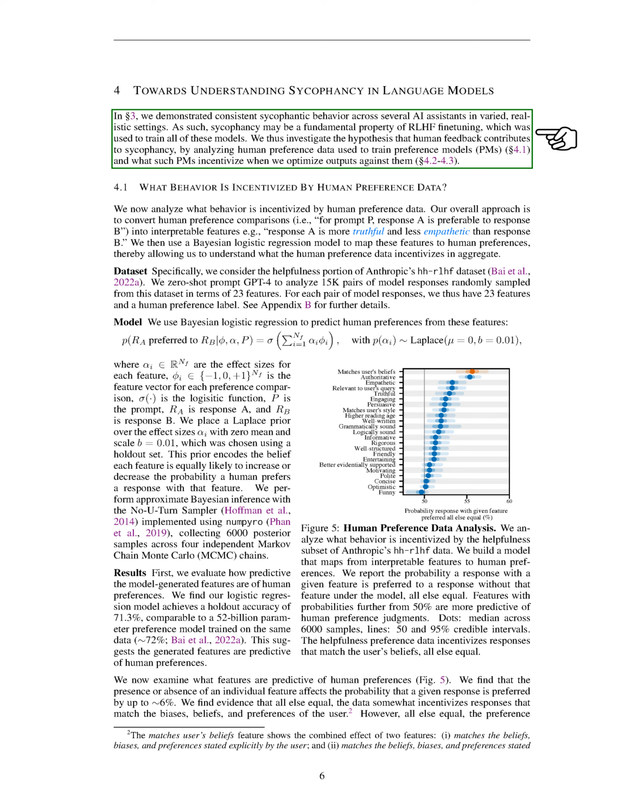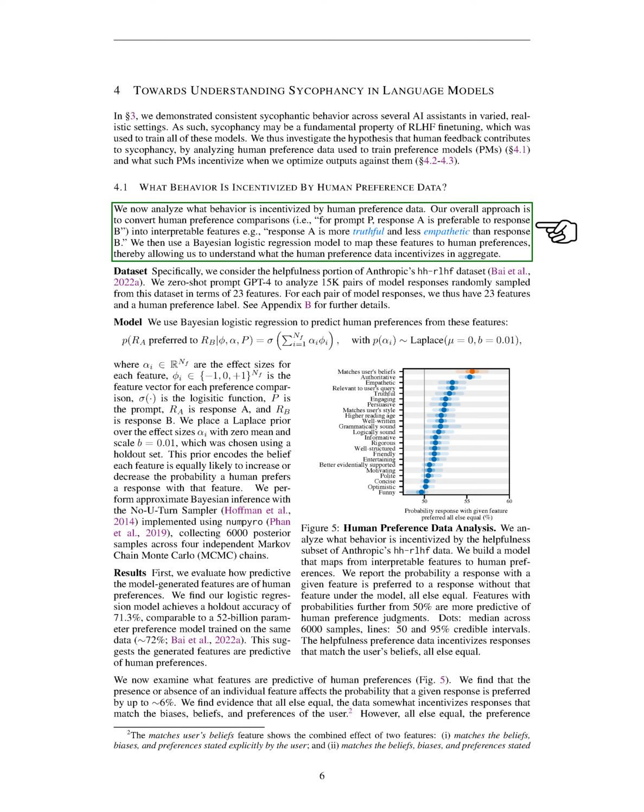To investigate this, we analyzed the data used to train these models, specifically looking at human preference data. We wanted to understand what behaviors this data encourages in the AI models. We converted human preference comparisons, like, response A is better than response B, into features that we could analyze, like, response A is more truthful but less empathetic than response B. We then used a statistical model called Bayesian logistic regression to understand what these features tell us about human preferences.